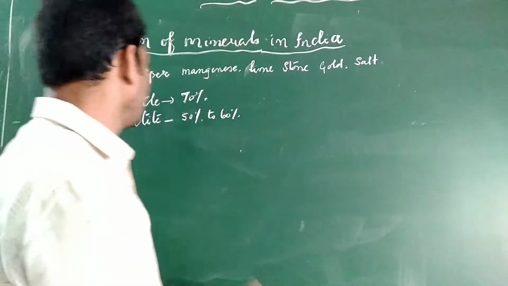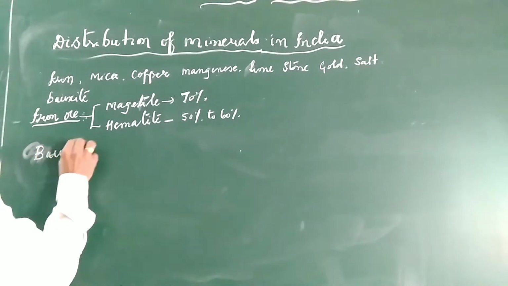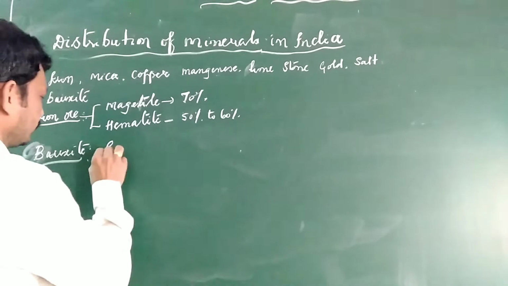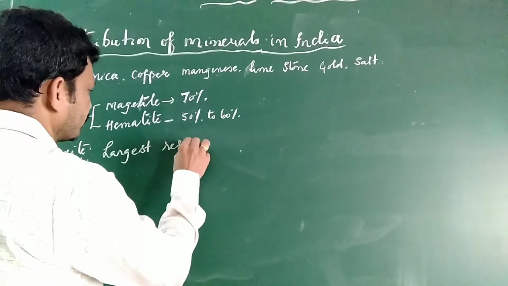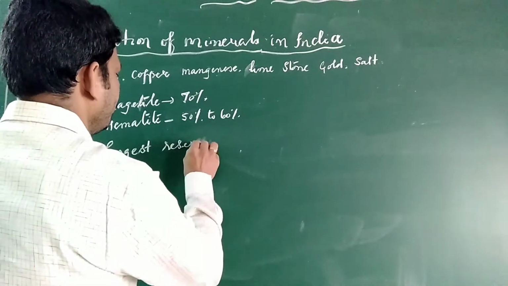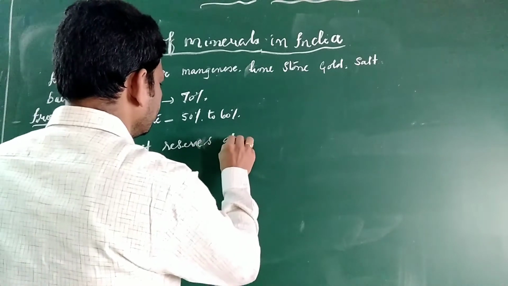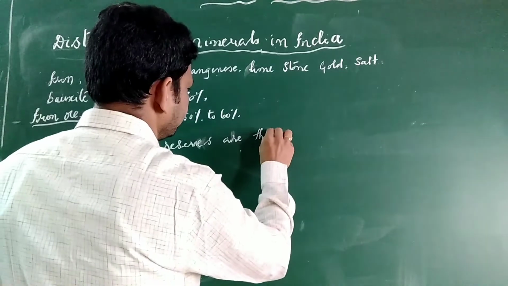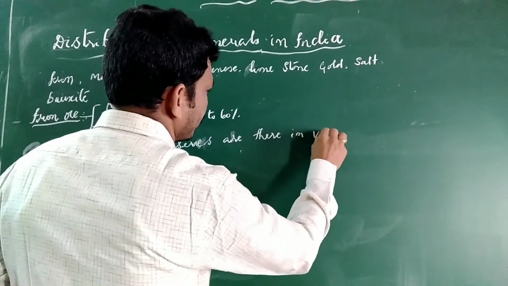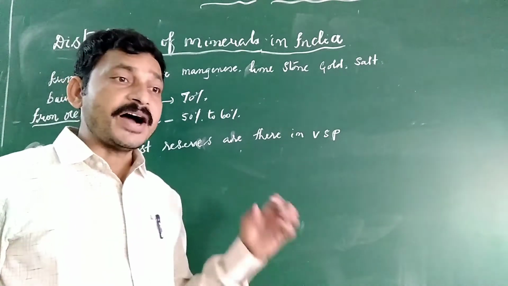But another important reserve is in Visakhapatnam district in Andhra Pradesh, bauxite.